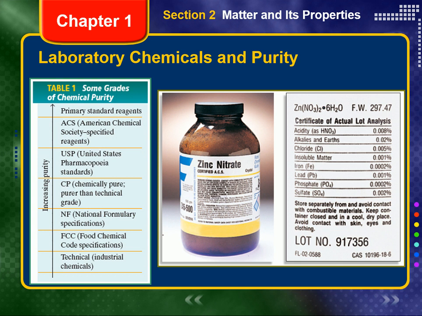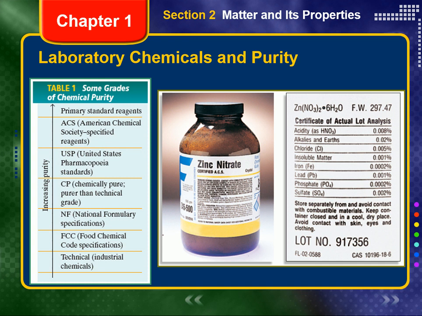Laboratory chemicals and purity. The chemicals in laboratories are generally treated as if they are pure. However, all chemicals have some impurities. Chemical grades of purity are listed in table 1-1 on page 18 of your text or on the screen now.